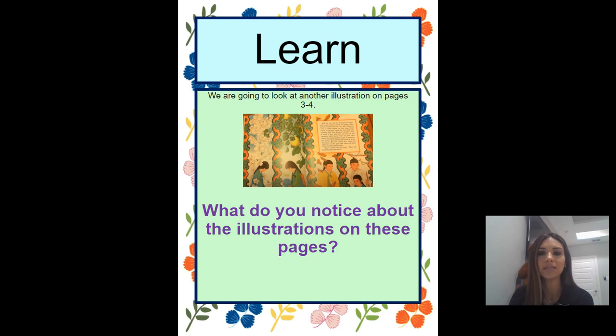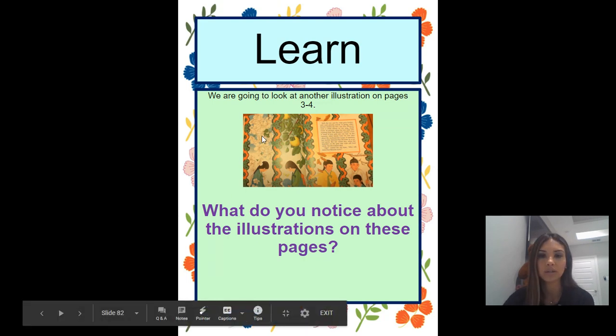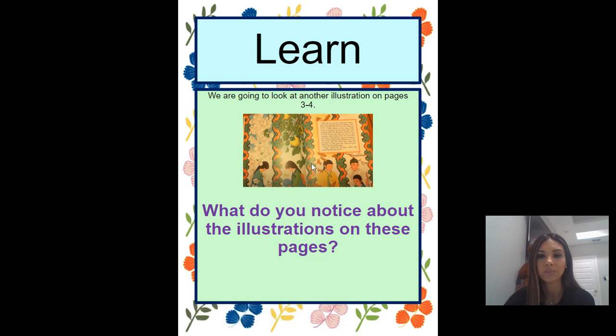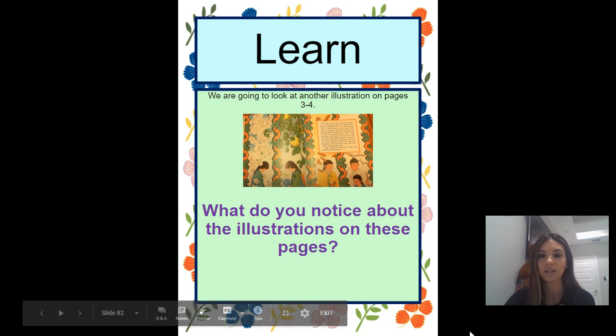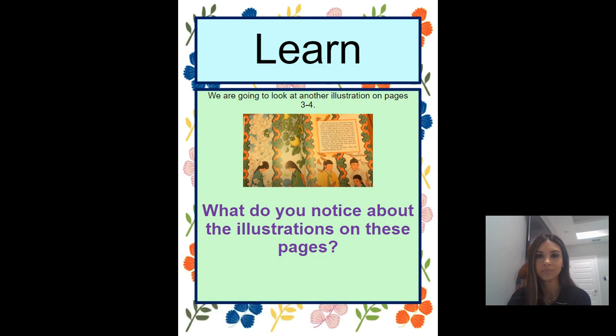Now look at this page. It's page 3-4 in the book, but look at the illustration. What do you notice about the illustration on these pages? We're talking more about the pear blossom. What do you notice about them? This is when he talked about all the seasons. So if you look at the pear blossoms here, then here, then look at the leaves falling. What do you notice? Yes, in each of the 4 seasons, the pear tree and pear blossoms change.